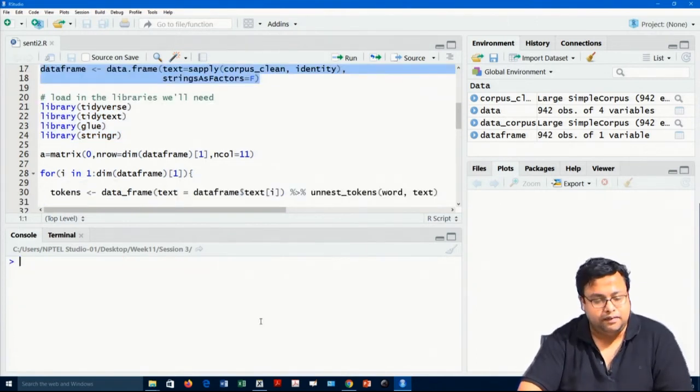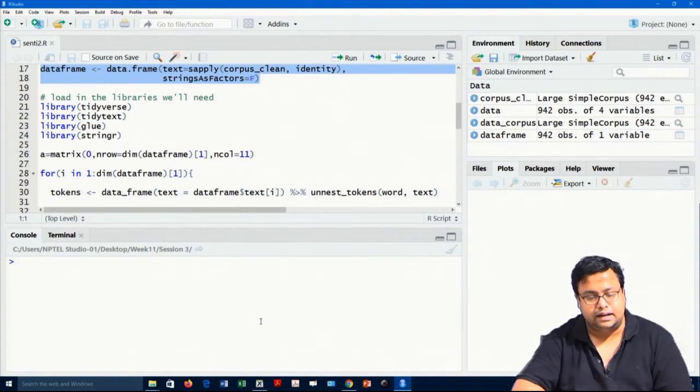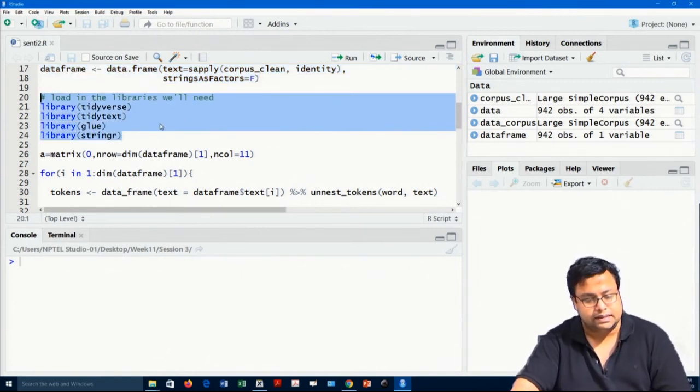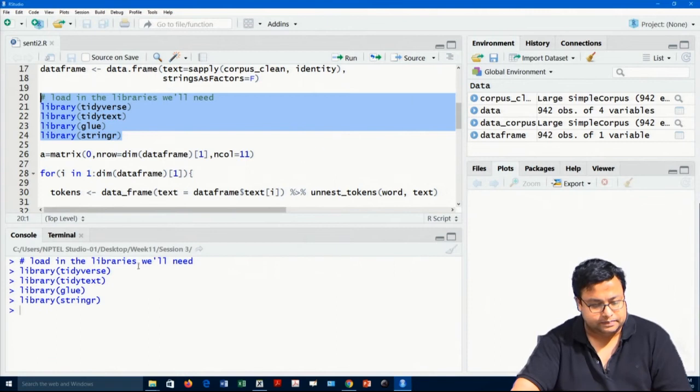So, till now we have just converted the corpus file to the character file, and it is a clean version of the character, as I have just shown you. Right now, what we will do is try to find out what the sentiment is in each of these things. The libraries required are these 4 libraries, so I will call them.